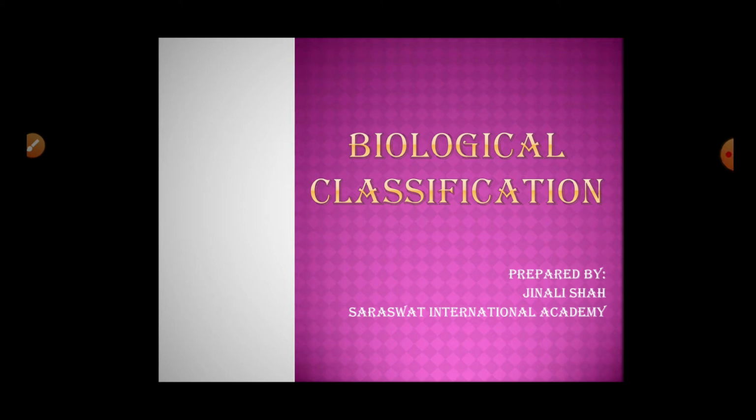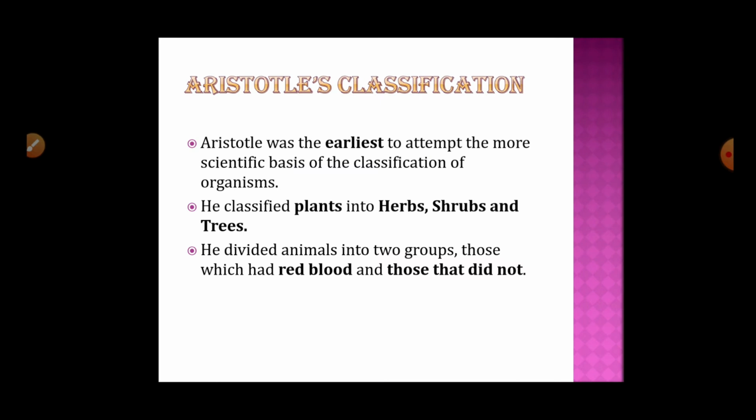Today we will begin with the second chapter, Biological Classification. In the first chapter, we have studied that classification basically is to categorize the organisms on the basis of some observable characters. In this chapter, we will study various methods adopted by various scientists to classify the organisms.